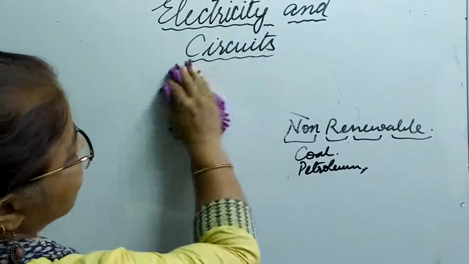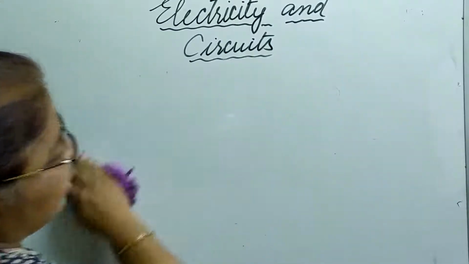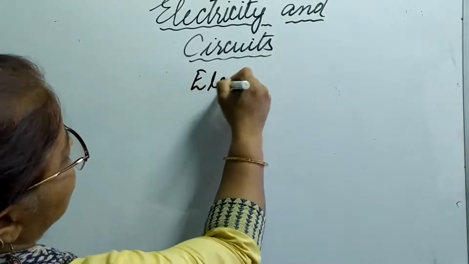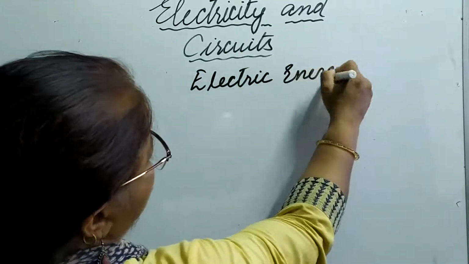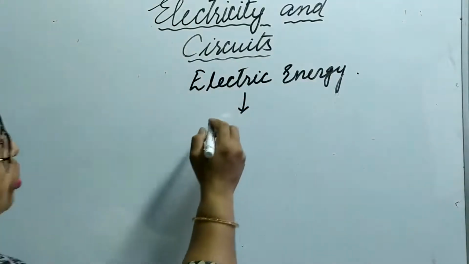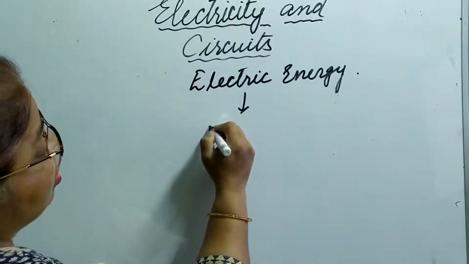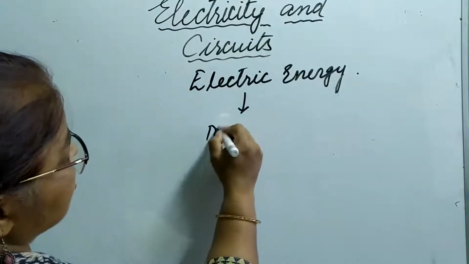Some energy that is being used in our day-to-day life, we call it electric energy. Okay, what is it used for? It is used in our houses or homes to run many devices.